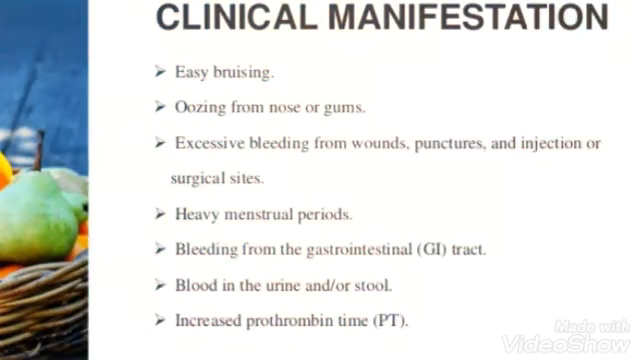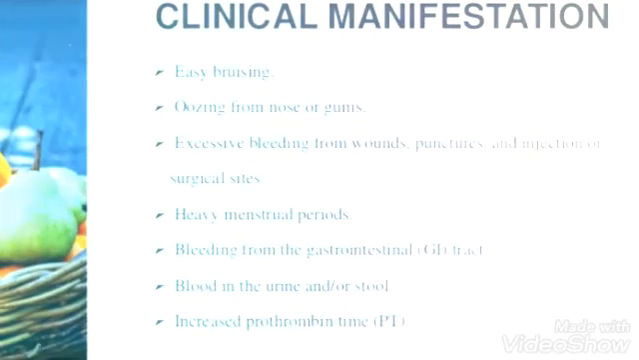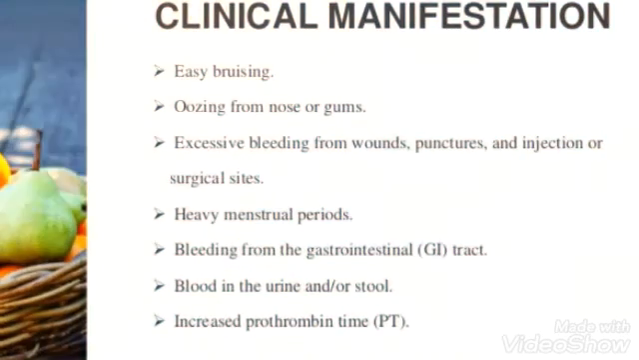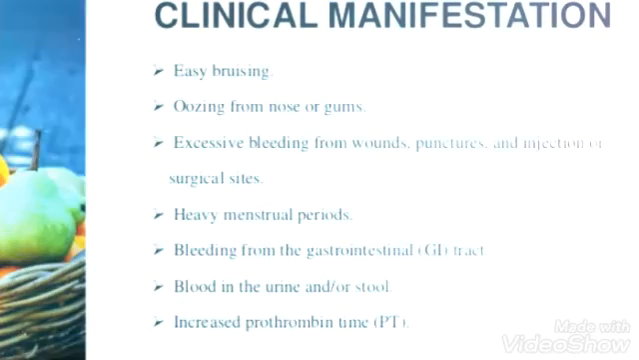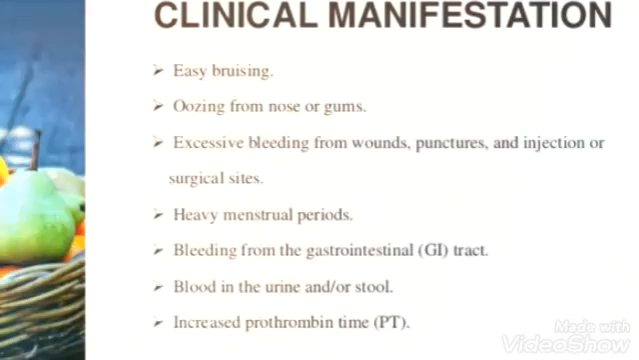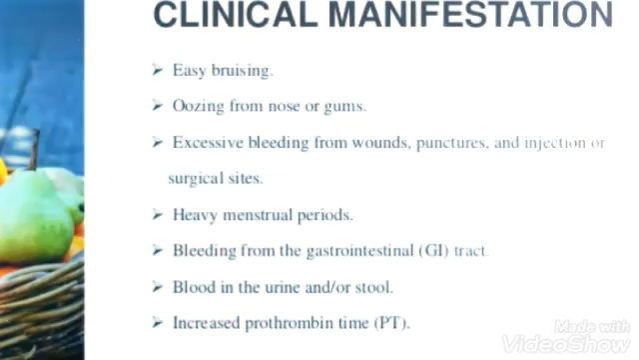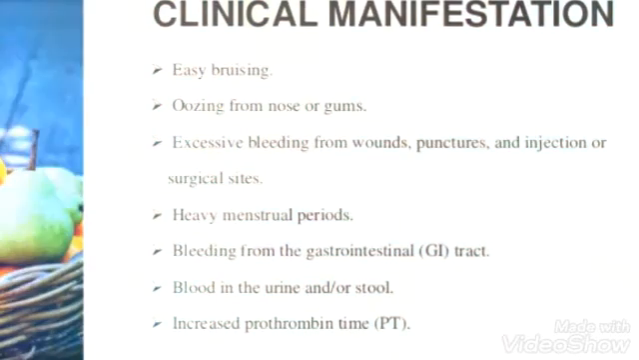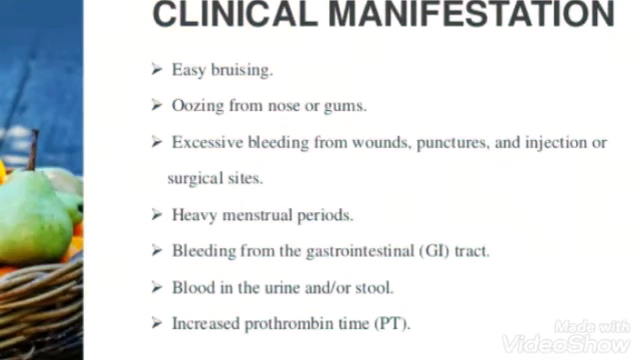Then heavy menstrual periods, that is more than normal. Bleeding from the gastrointestinal tract, that is inner bleeding, which can be noticed in the urine or stools. Then blood in the urine and stools. Then increased prothrombin time. Prothrombin time shows the normal clotting time of a normal human being. So due to absence or decrease of vitamin K, there will be an increase in the prothrombin time.